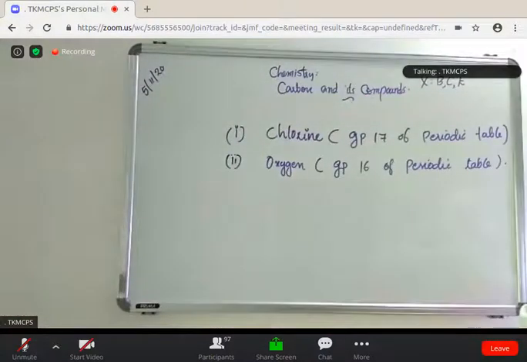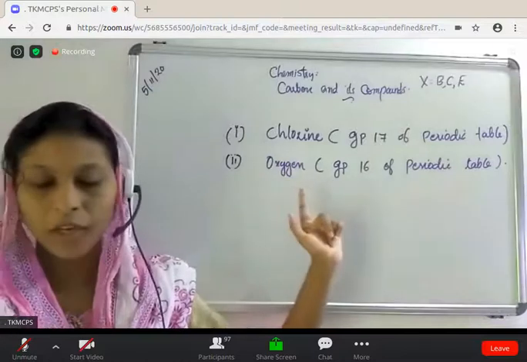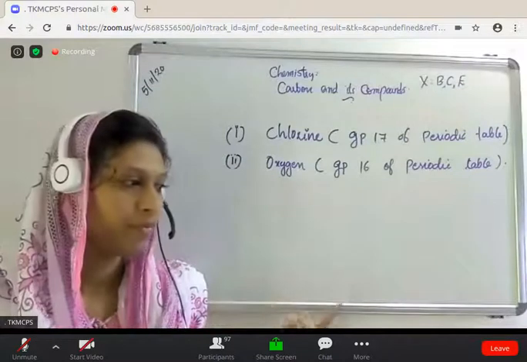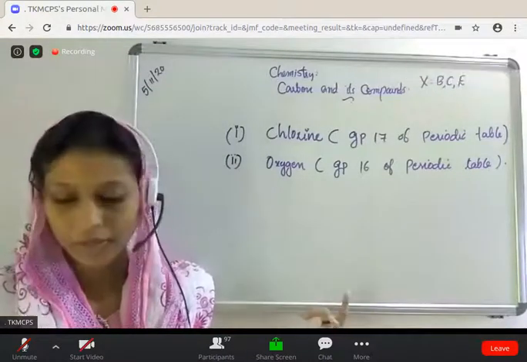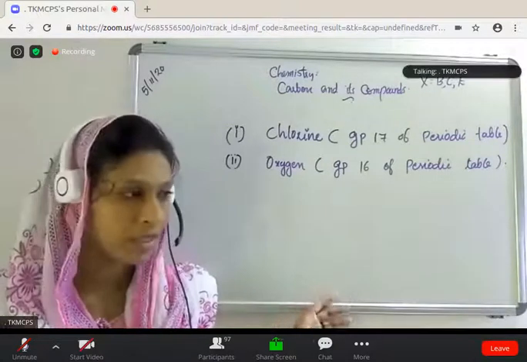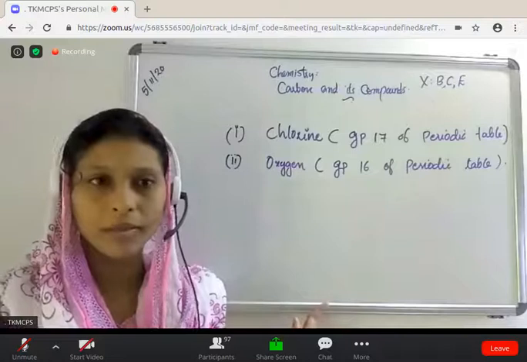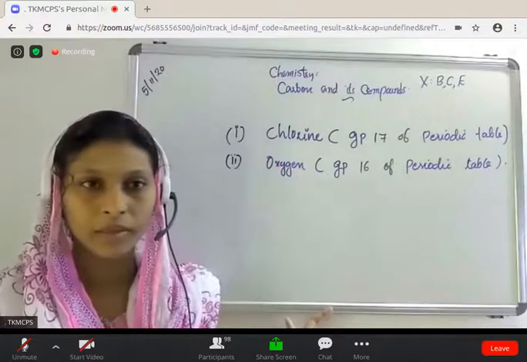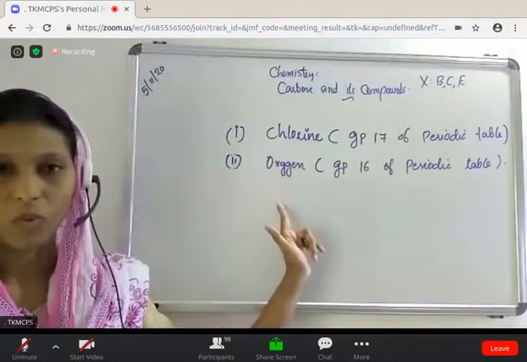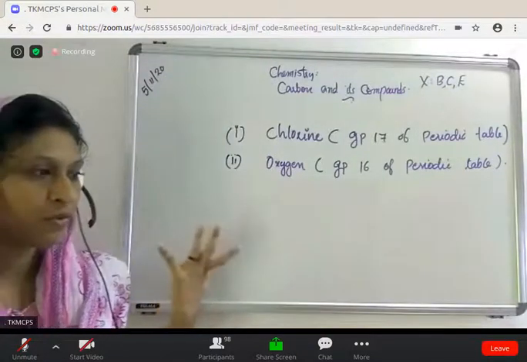So this is your question. Question: Carbon, a group 14 element in the periodic table, is known to form compounds with many elements. Write an example of a compound formed with: first one, chlorine. Second one, oxygen. This is the form of the question.